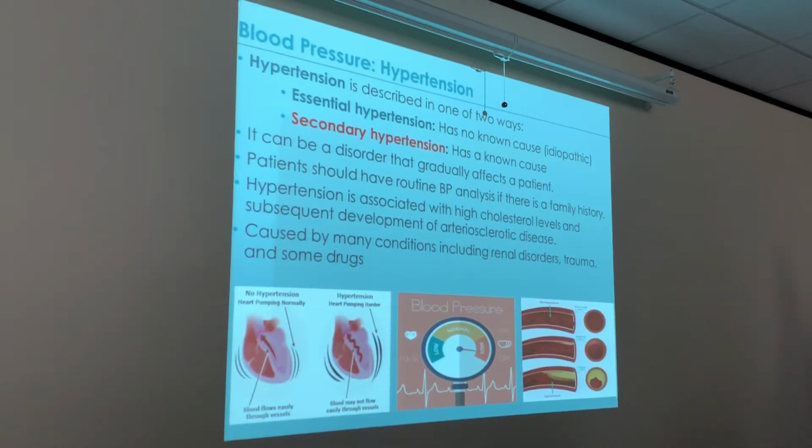So we got two types of hypertension. Hypertension is described in two ways: essential hypertension or secondary hypertension. Essential hypertension has no known cause. If it has no known cause, that means it's idiopathic. Idiopathic means no known cause. Secondary hypertension has a known cause. It can be a disorder that gradually affects the patient.